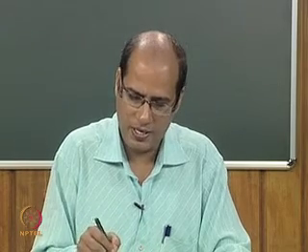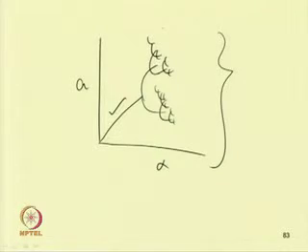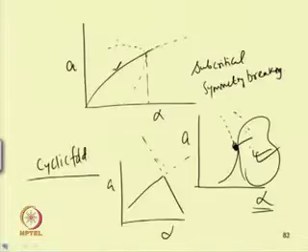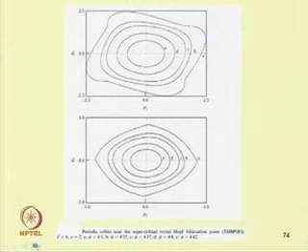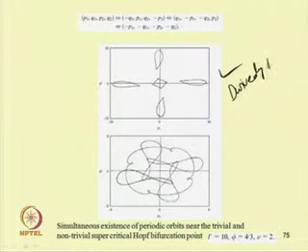Here you have seen the example of this chaotic solution. For example, this is a case taken from Dwivedi and Kaur. So, this is periodic response and chaotic response.